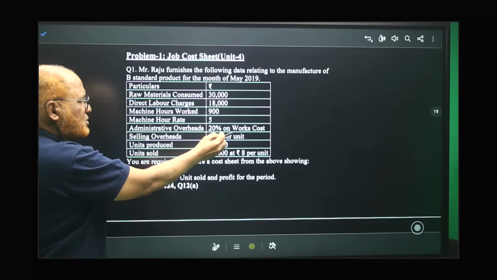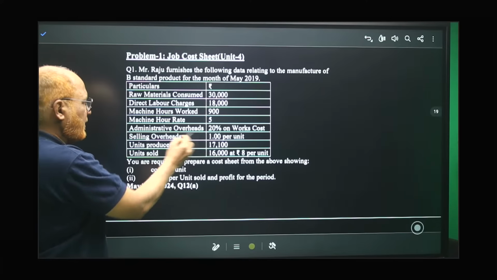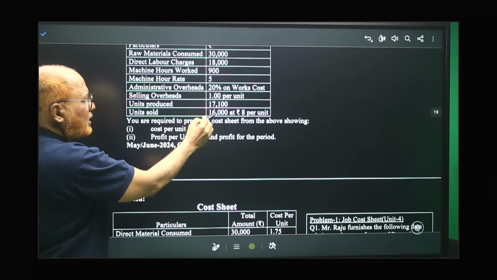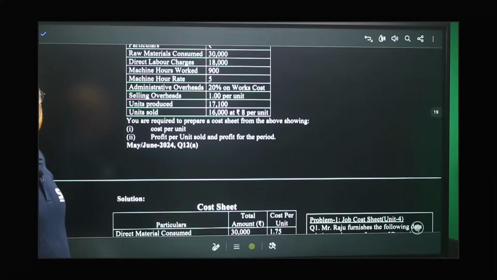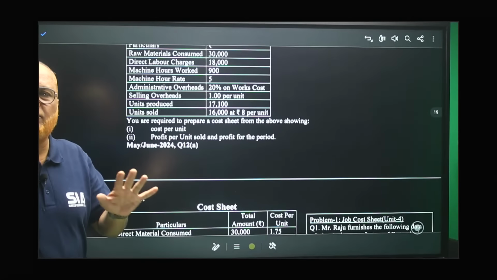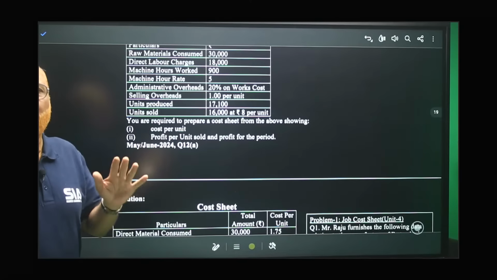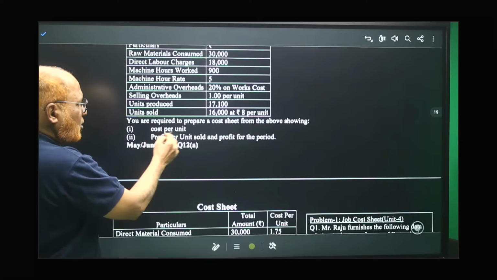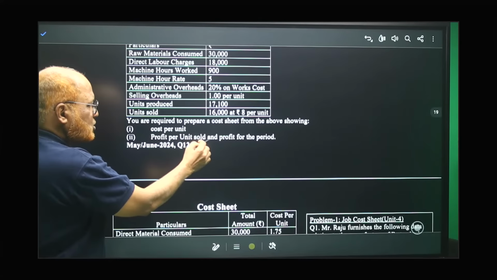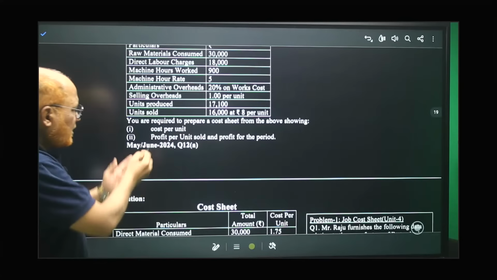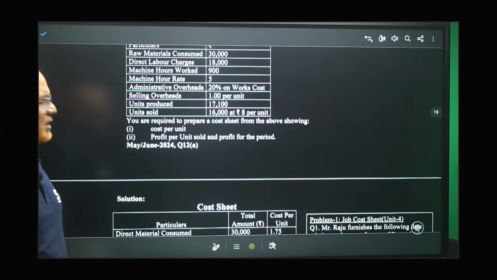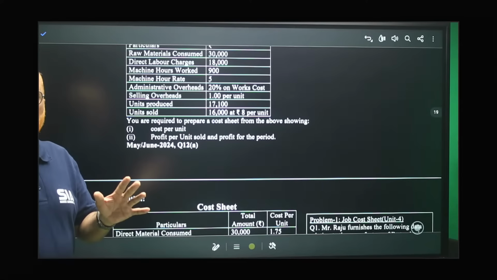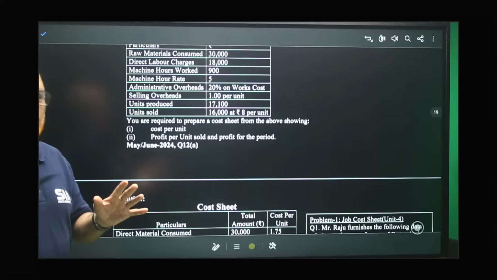Administrative overhead 20% on works cost. Selling overhead 1 rupee per unit. Units produced 17,100. Units sold 16,000 at 8 rupees per unit. Complete data is given regarding this job. We have to prepare a job cost sheet. You are required to prepare a cost sheet for the above showing cost per unit, profit per unit sold, and profit for the period. This was asked in June 2024. See here. Now I am explaining how to make the job cost sheet.